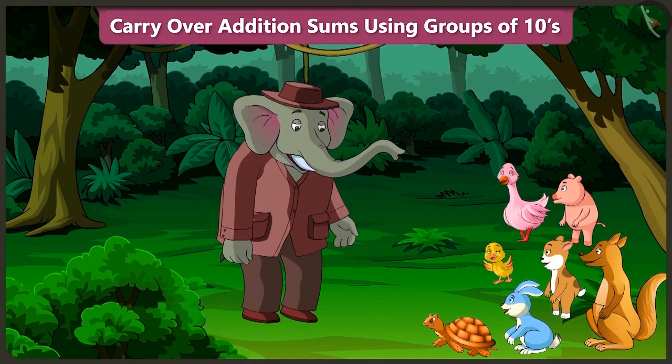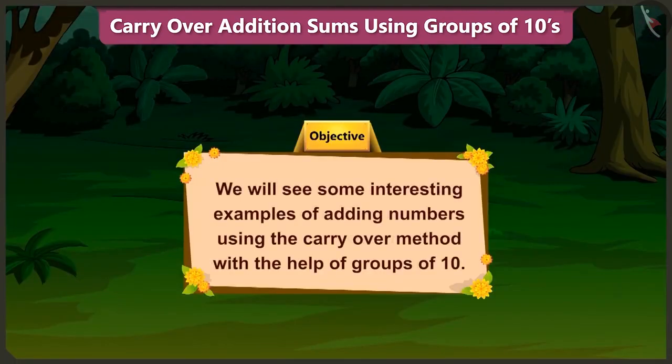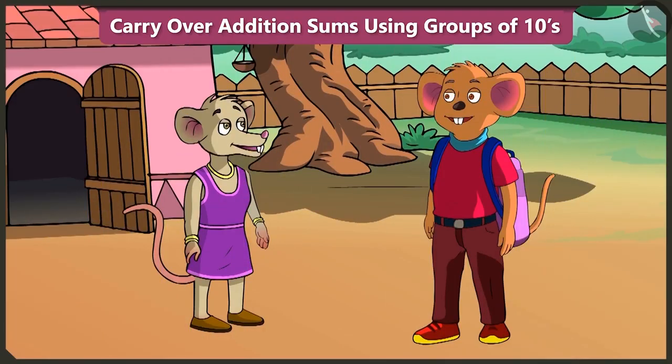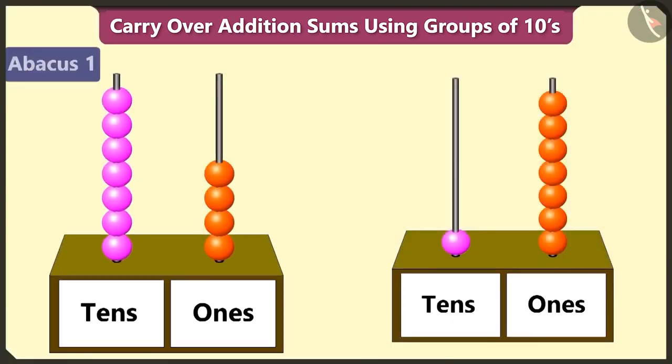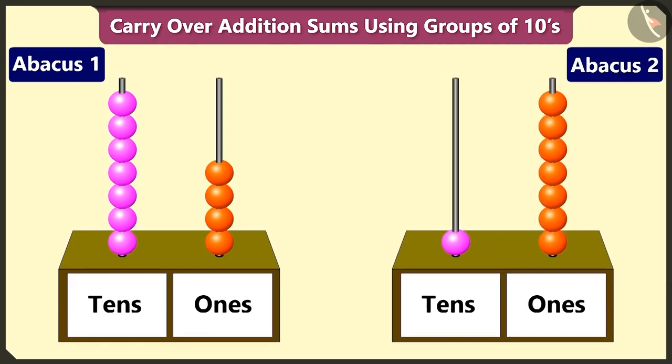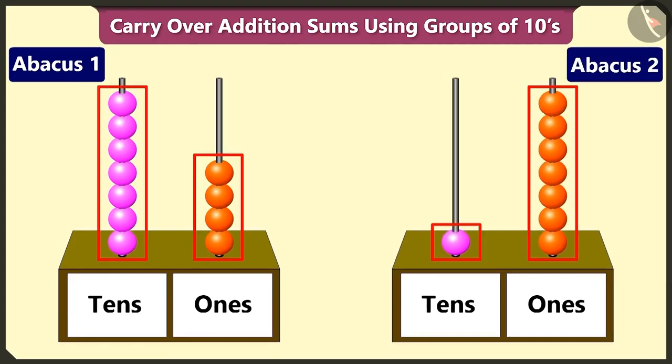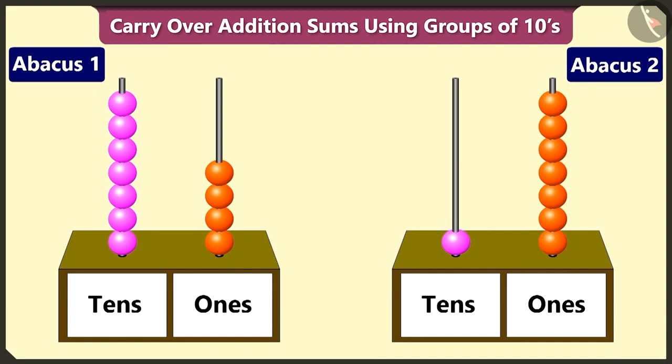Children, in this video, we will see some interesting examples of adding numbers using the carryover method with the help of groups of tens. We had great fun in the zoo yesterday. And we learned a lot as well. Yes. Give me some more examples to practice. Look, here are 2 abacus. With the help of the abacus beads, try to identify the numbers and add them.